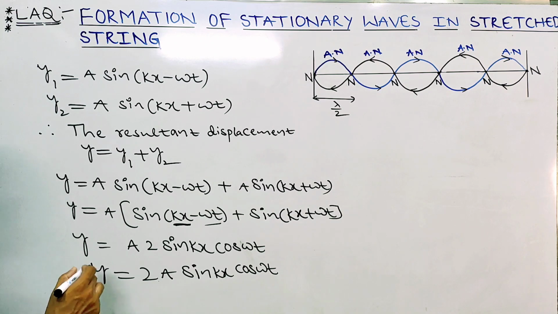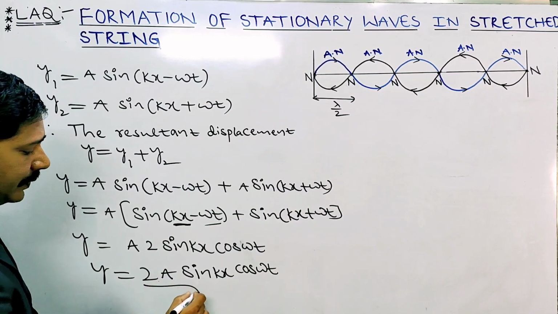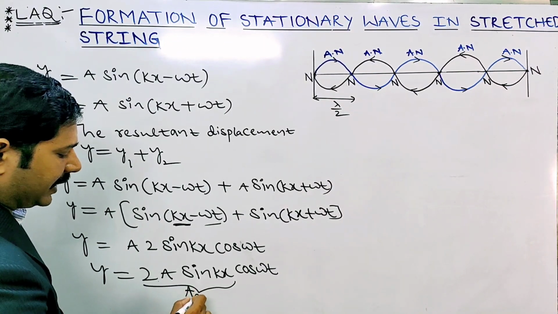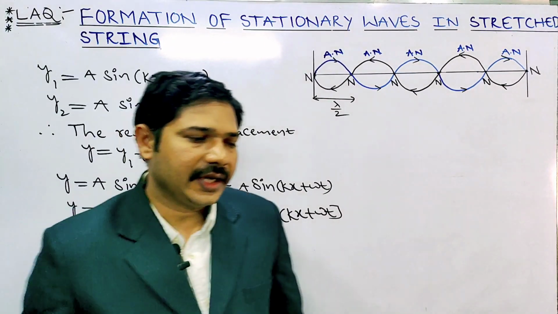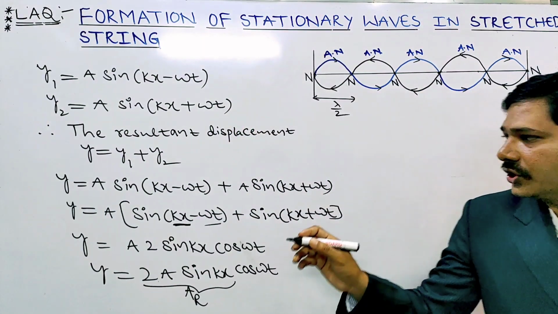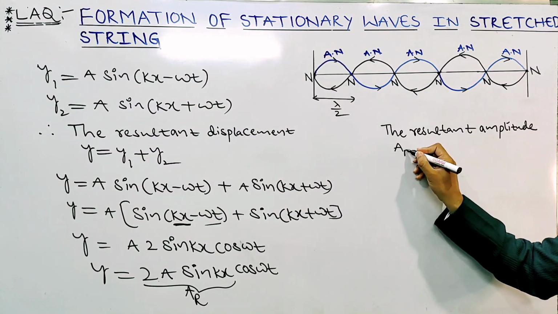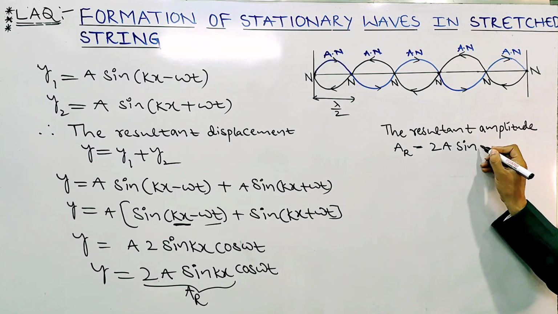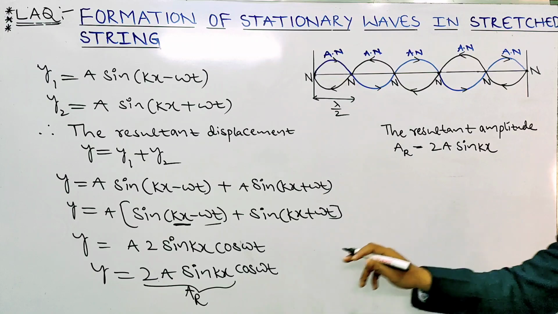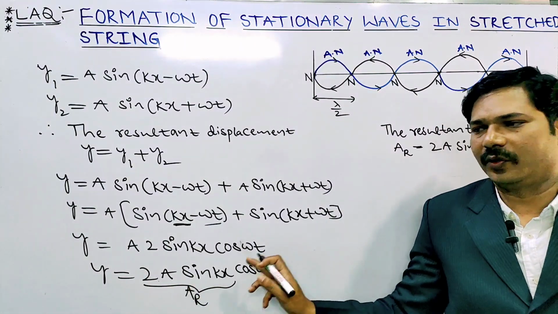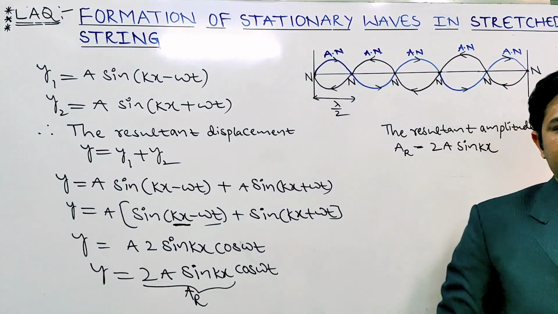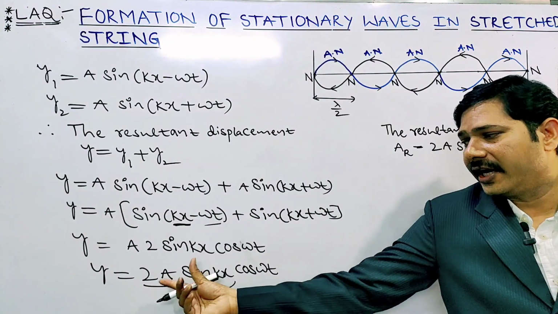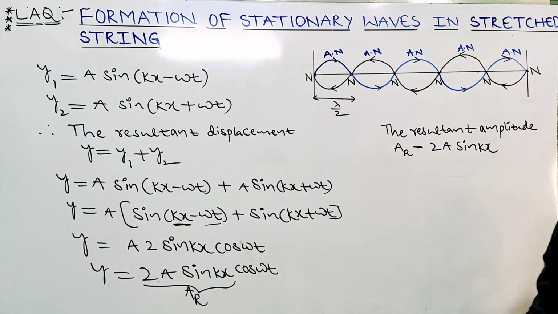Here the resultant amplitude is 2A sin kx. I am writing here the resultant amplitude AR is equal to 2A sin kx. Why? Because this is in the form of y equal to A cos omega t waveform. So the resultant amplitude AR equal to 2A sin kx.